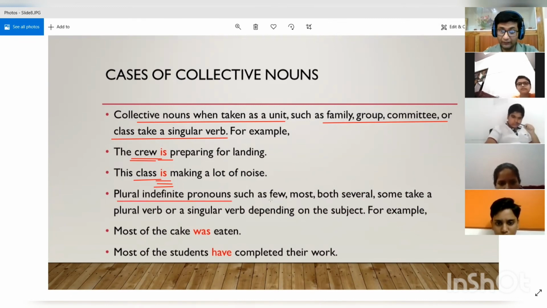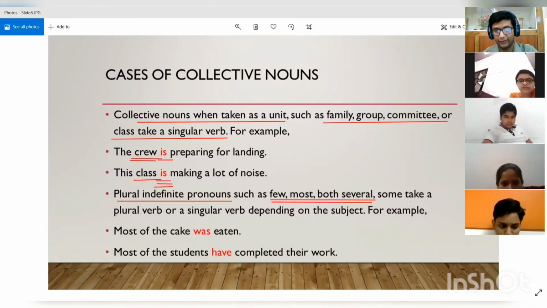What are plural indefinite pronouns? Most, few, both, several. When we use these words, they are plural indefinite pronouns, not singular. I am again repeating: someone, anyone, no one, everyone, when you use all those words, they are always singular indefinite pronouns.